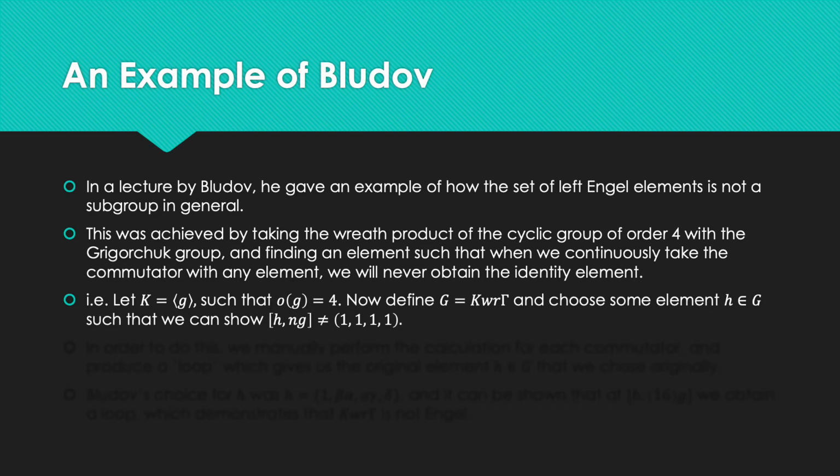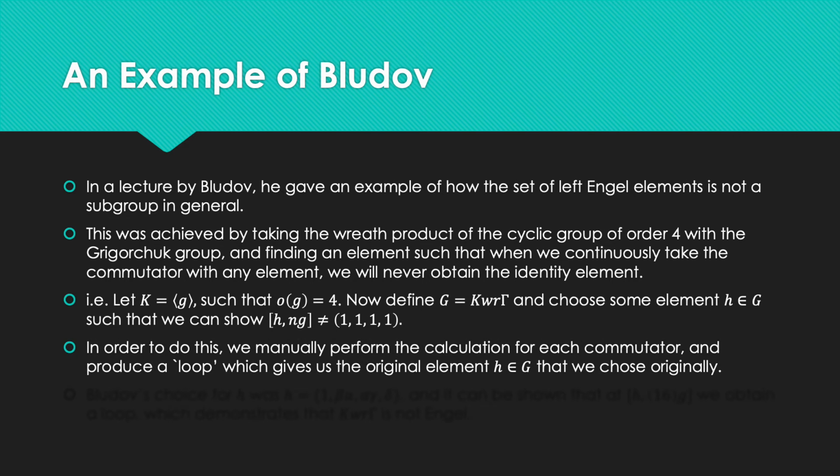So in maths language, we let a subgroup K, which is equal to the group generated by g, such that g is of order 4. So therefore K is a cyclic group of order 4. Now we define G as the wreath product of this cyclic group of order 4 with the Grigor group, and choose some element in this group, which would be a quadruple, which is kind of like a coordinate, but with 4 entries, such that we can show that the Engel commutator is not the identity. So in order to do this, we manually perform the calculations for each commutator and produce a loop, which gives us the original element h that we chose originally.